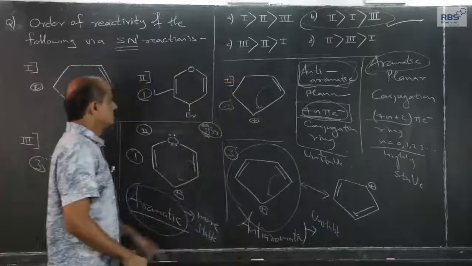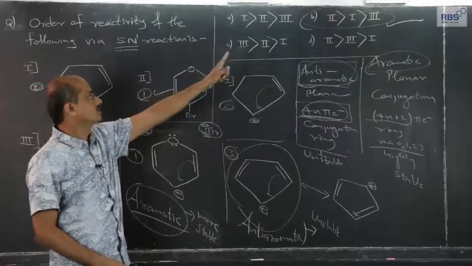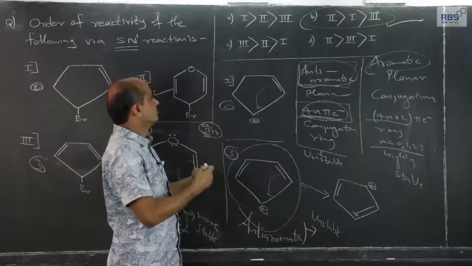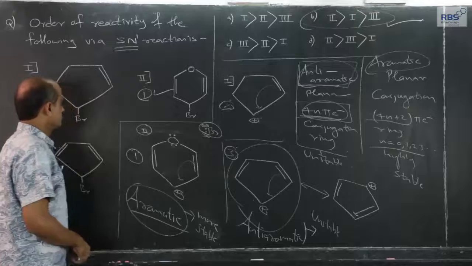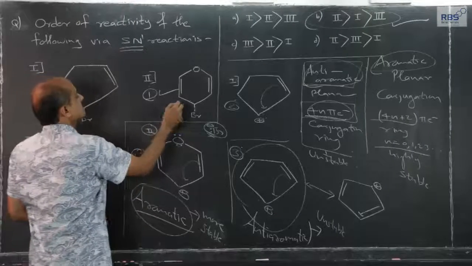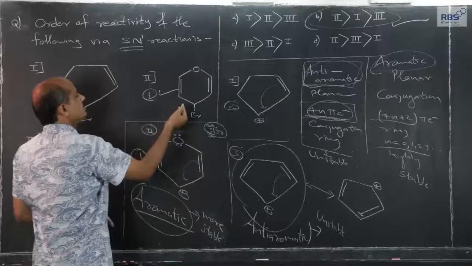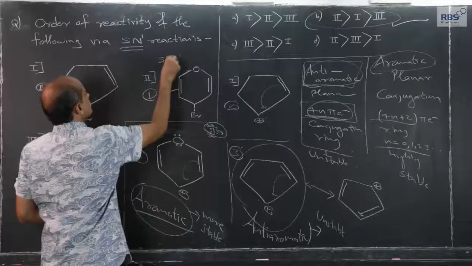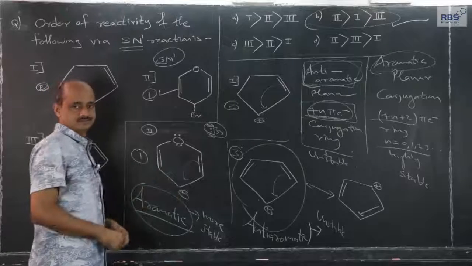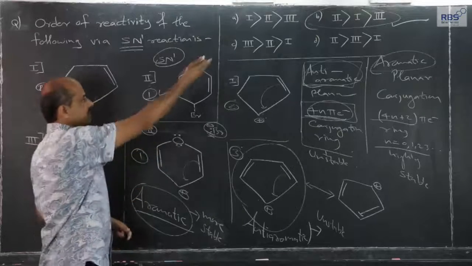The order of stability of carbocation will be this, and therefore, the most stable carbocation is this, means this compound will follow the SN1 reaction easily, and the order